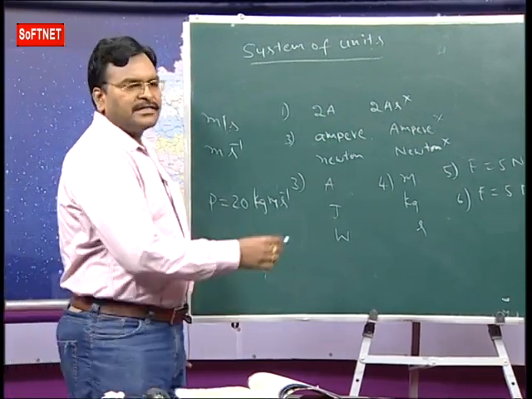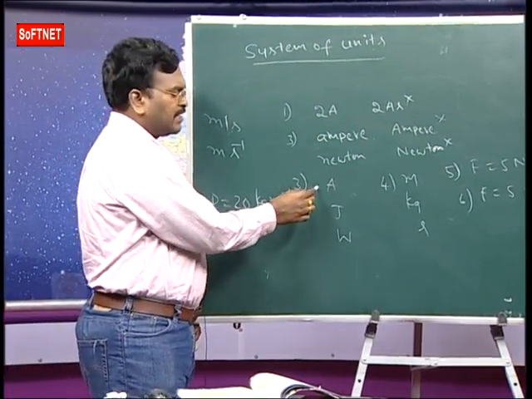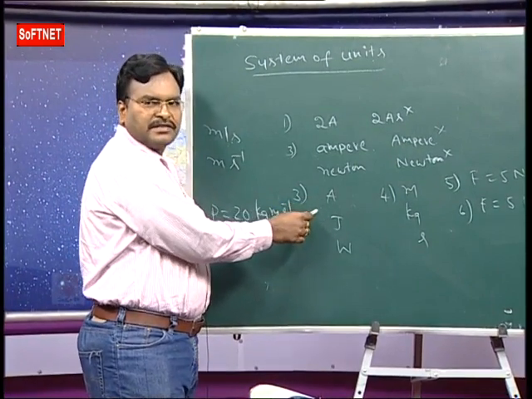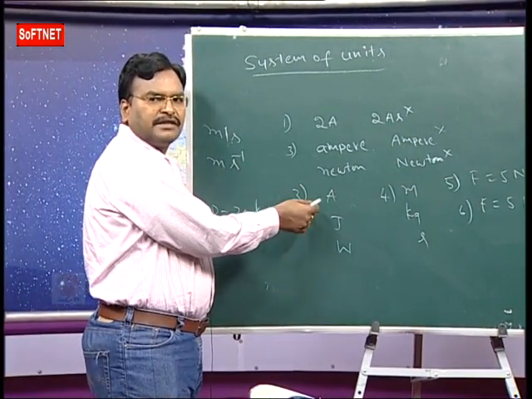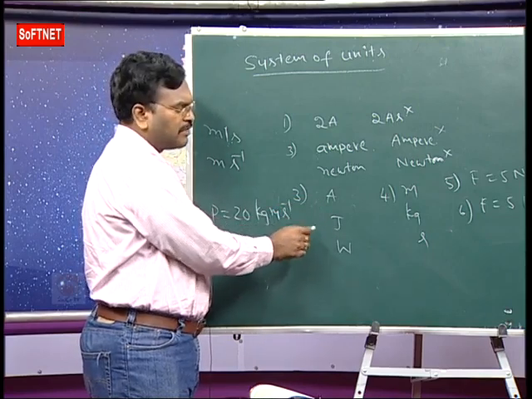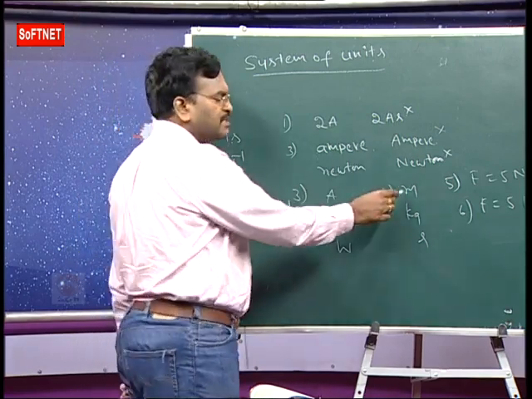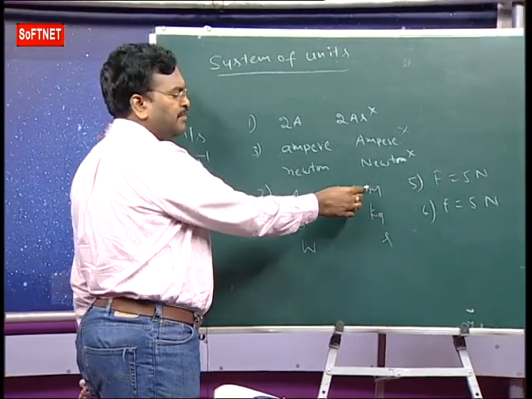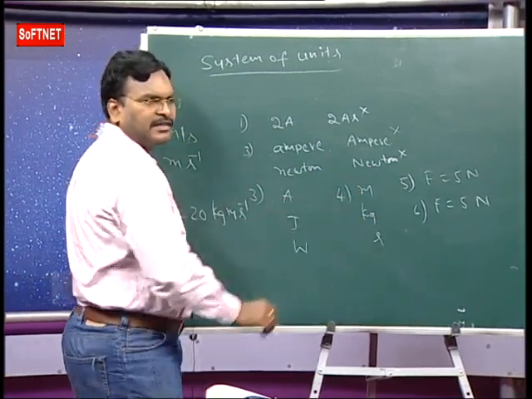And also symbols for units. While writing symbols of units named after a scientist, capital letters should be used. A for ampere, J for joule, W for watt, like that. In case of other symbols, capital letters should not be used. m for meter, kg for kilogram, s for second, like that.